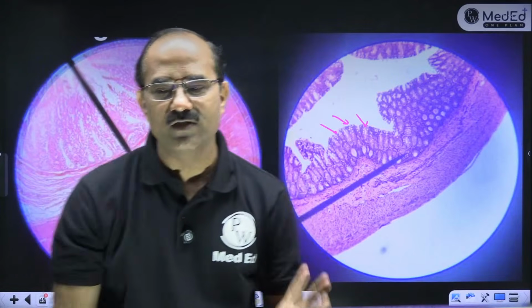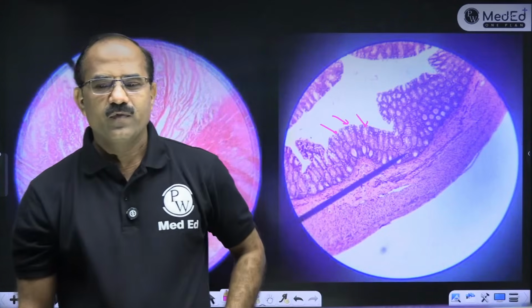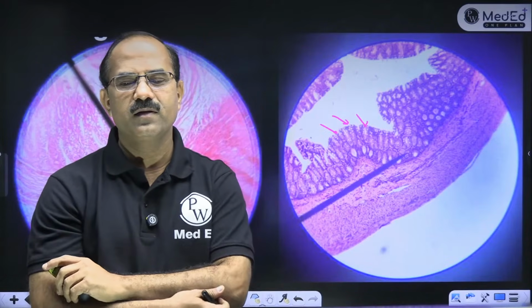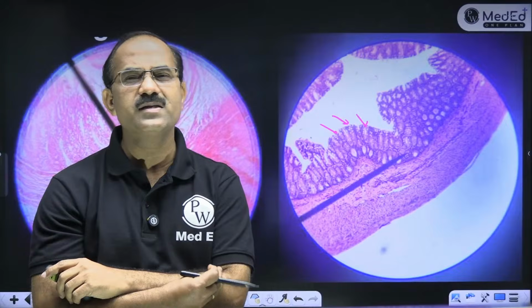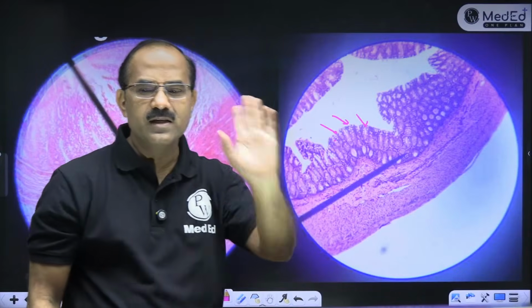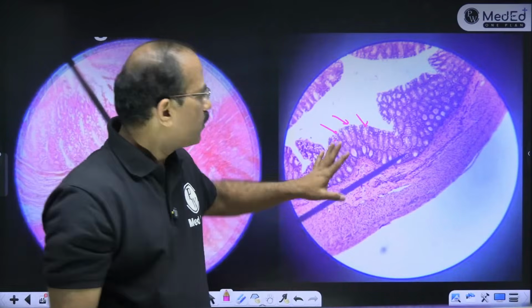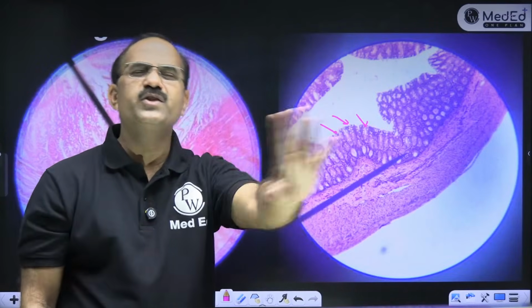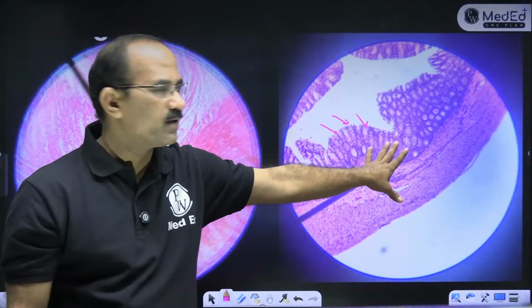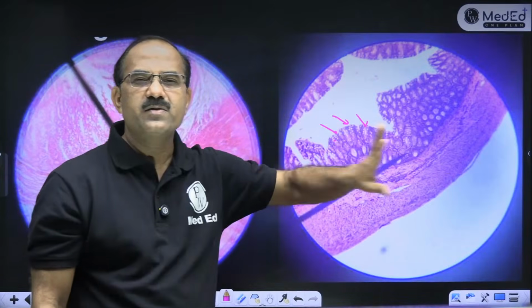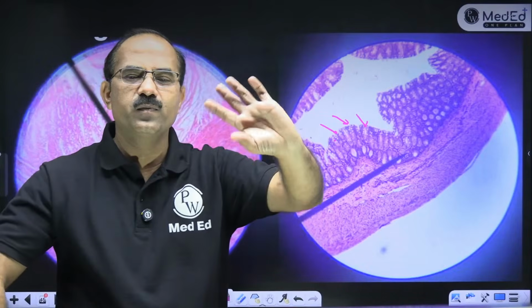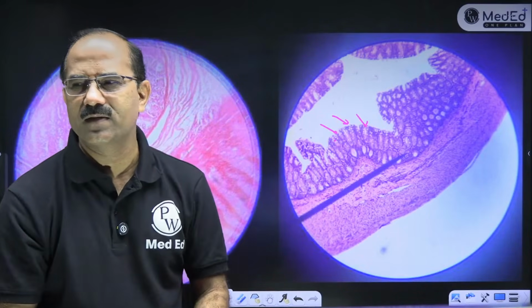Jejunum is not possible, as there's no villus. No villus means it's not small intestine. Only goblet cells, simple columnar epithelium with goblet cells, that is large intestine. And goblet cells with lymphoid follicles, that is appendix.